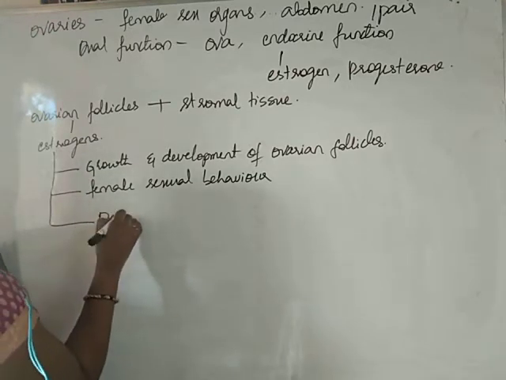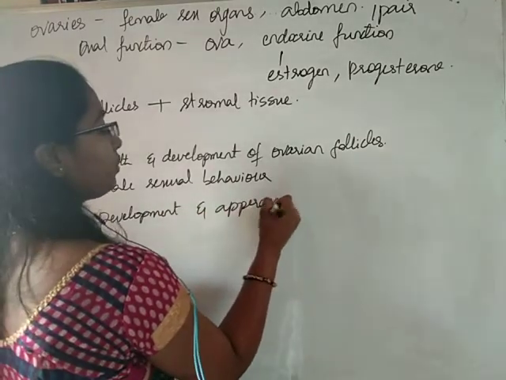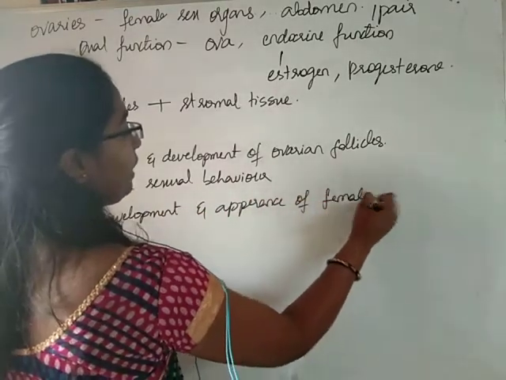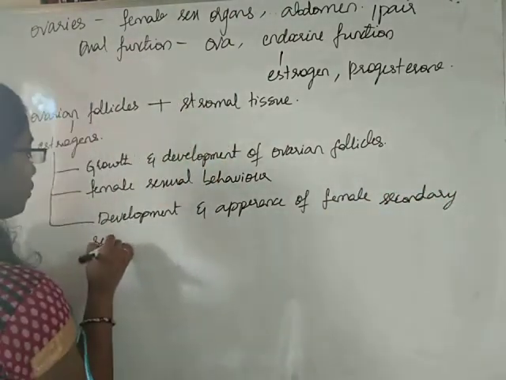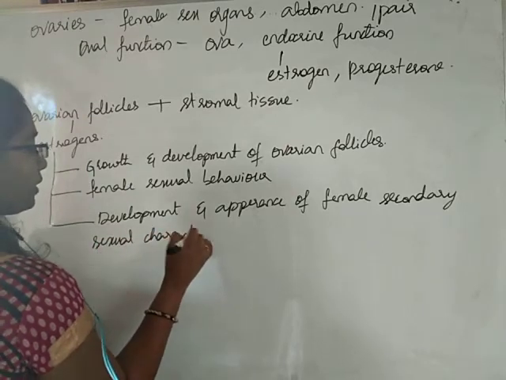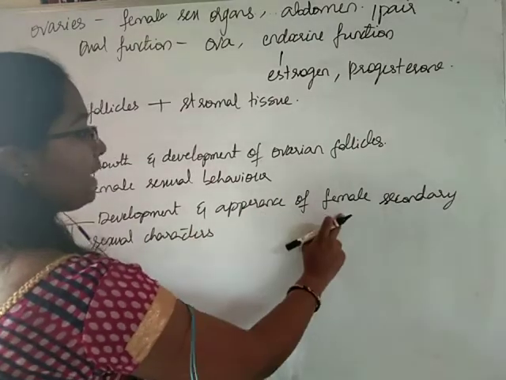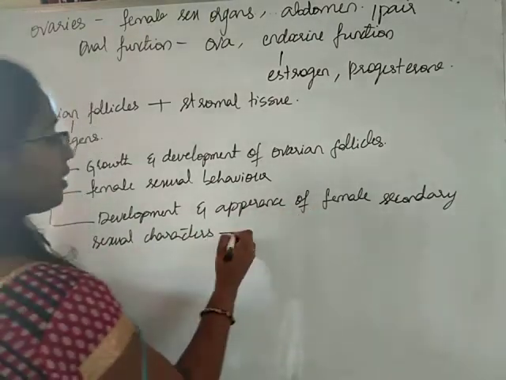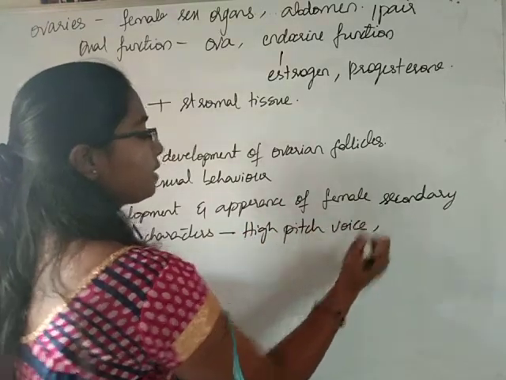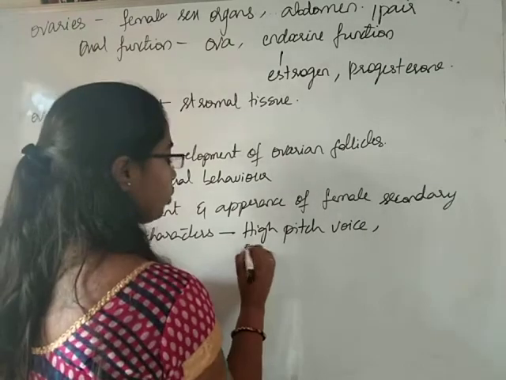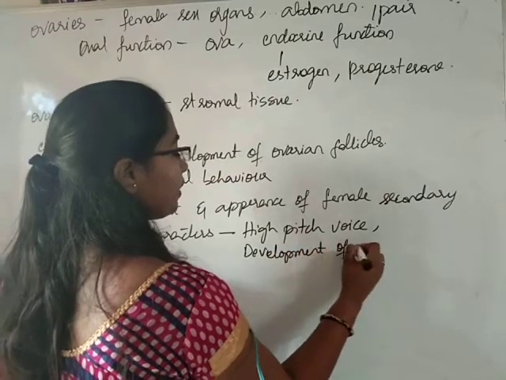Estrogens cause the development and also appearance of female secondary sexual characters, like the high pitch voice in the females and also the development of mammary glands.